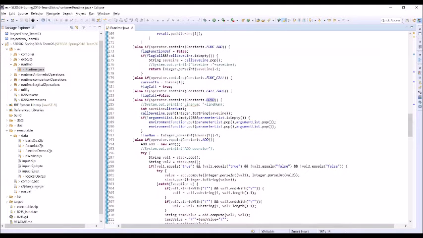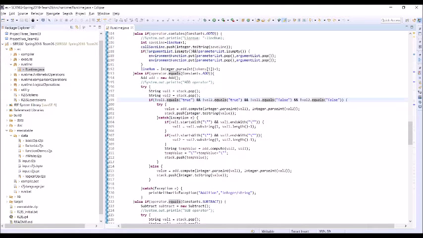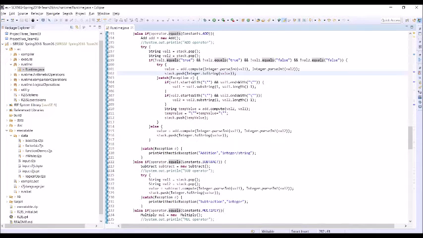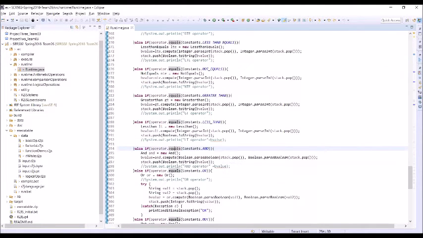Now coming to the operations. If the token is the add operator, then the add operation is performed on the two values which are popped out from the stack, and the result is pushed back onto the stack so that it is stored in the environment. We also have logical operators supported on Boolean variables. The logical operators usually return true or false and are therefore used in conditional statements for if and while.